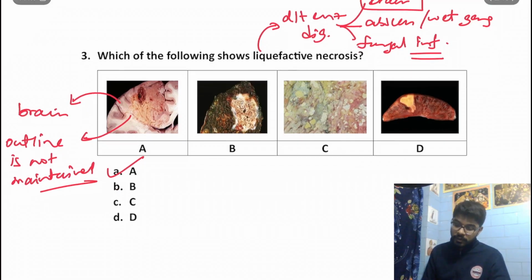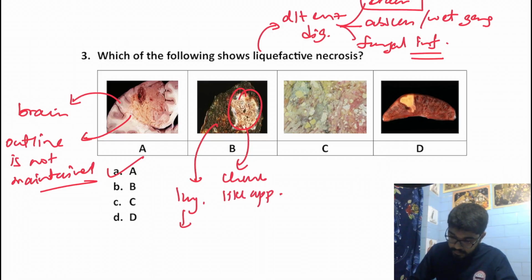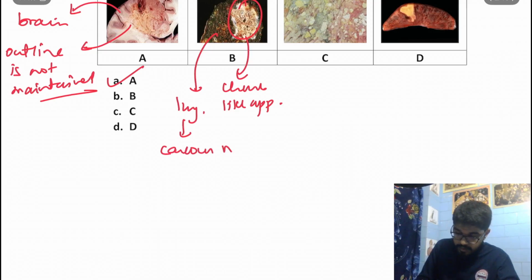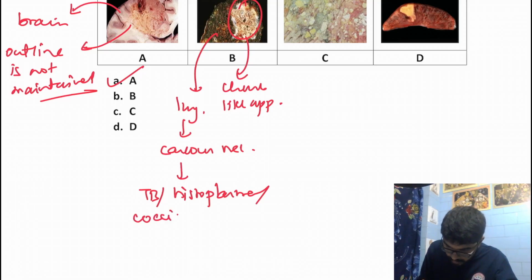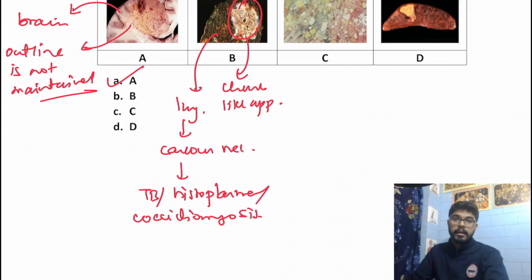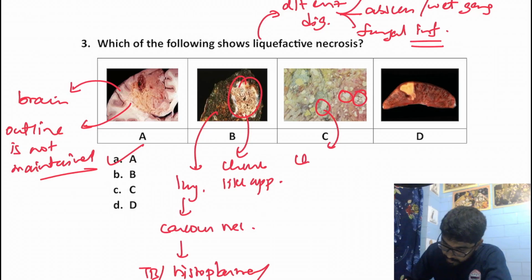Okay. If we have a look into the other images, this is an image of a lung, and we see over here the cheesy, cheese-like appearance. So this is nothing but caseous necrosis. And we get caseous necrosis in TB, in histoplasma, another fungal infection like coccidioidomycosis. If we look into this image, we get these chalky white deposits.